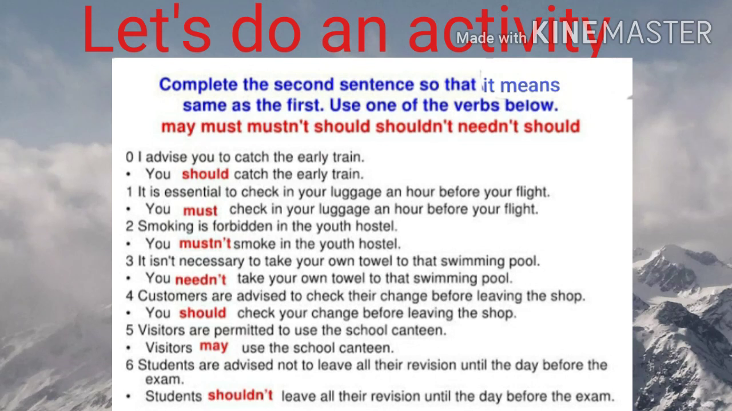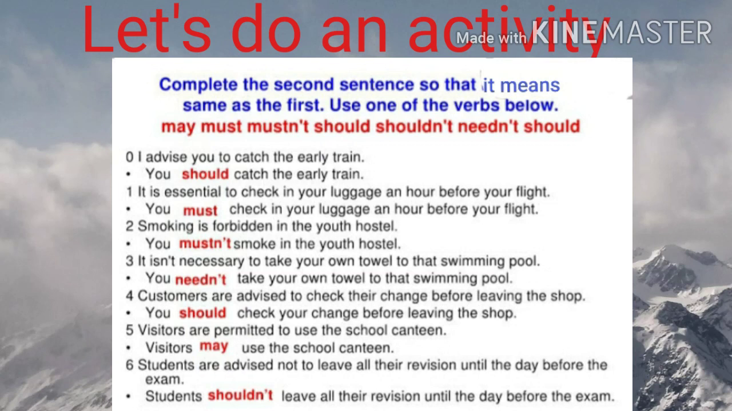It is essential to check in your luggage an hour before your flight. So for essential we have to use, yes, must. Smoking is forbidden in the youth hostel. So what can you use for forbidden? Yes, must not. It is not necessary to take your own towel to the swimming pool. Not necessary means you can use need not. Customers are advised to check their change before leaving the shop. That means advice, so you should use should.